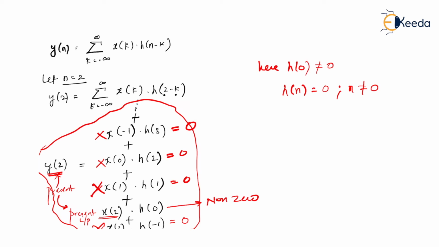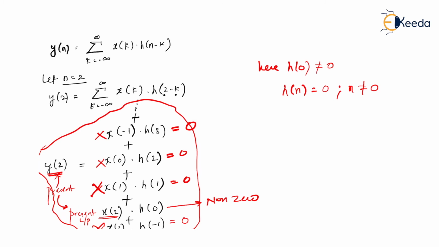So this proves that if you want a system to be a static system, h of n should be equal to 0 for n not equal to 0. It means only h of 0 should be non-zero, while h of 1, h of 2, h of 3 should be equal to 0. h of minus 1, h of minus 2, h of minus 3 should also be equal to 0. Only then is a system said to be a static system. Otherwise, it is a dynamic system.